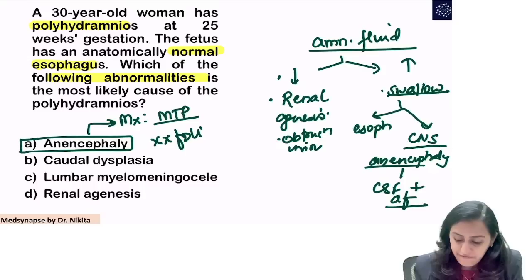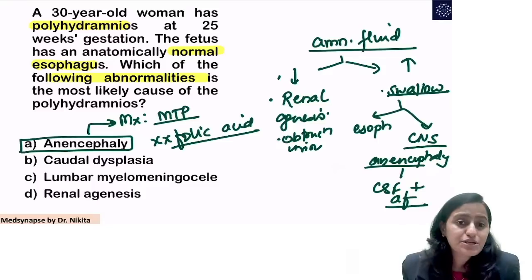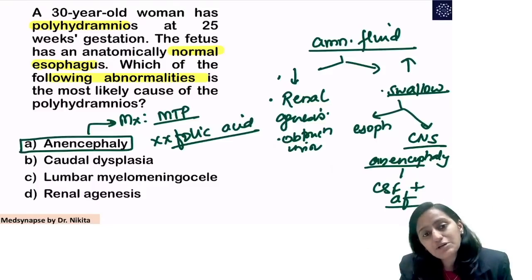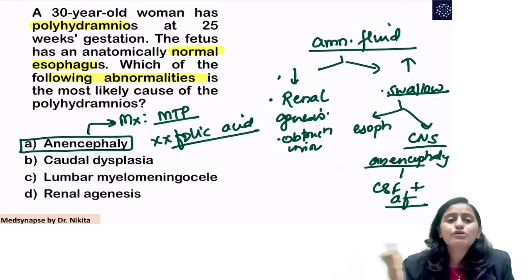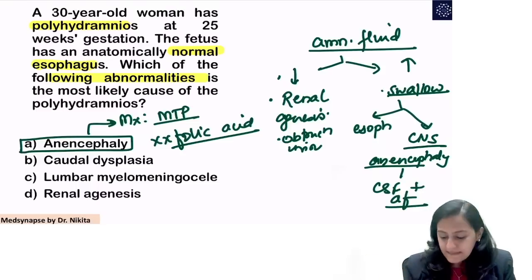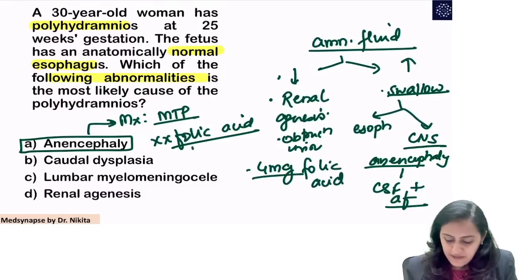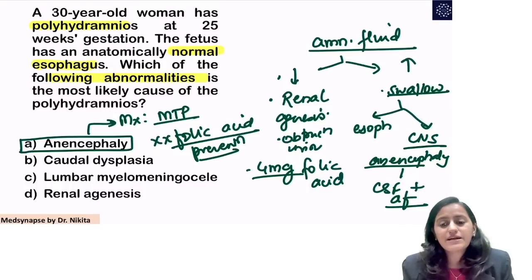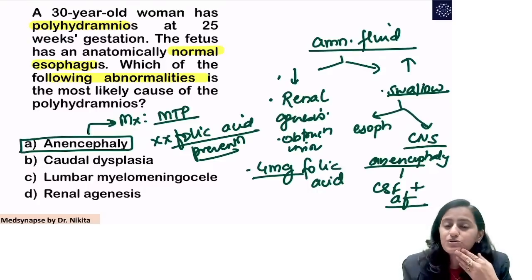You do not give folic acid for treating anencephaly. Folic acid is given for preventing the neural tube defects. It has no role in treating the neural tube defects. So next time, this female who had anencephaly in the previous pregnancy will be given a higher dose of folic acid, 4 milligrams as compared to the regular 0.4 milligram. So this is for prevention, not for treatment. Endothelial injury, the most important thing to remember is hypercoagulability. That is for Virchow's triad.